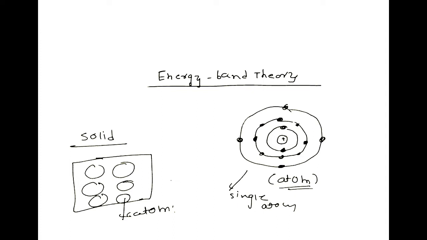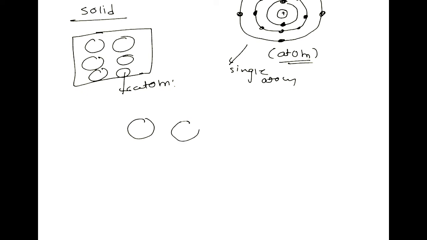So what happens is the valence electrons are shared by forming a bond with the valence electrons of the adjacent atom. That is, this is a single atom, this is a single atom. So the valence electrons of this atom and the valence electrons of this atom will form a bond. The bonds formed this way are called covalent bonds.